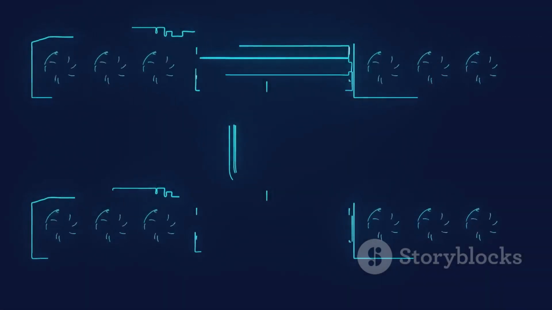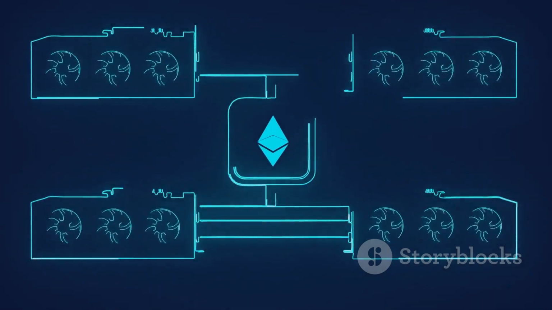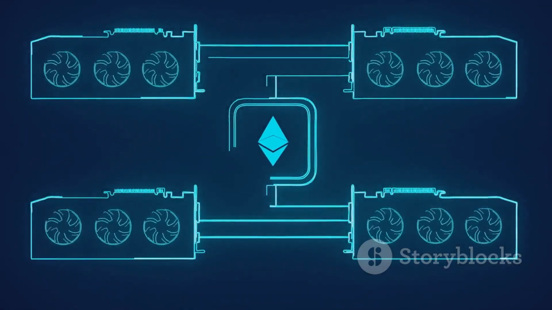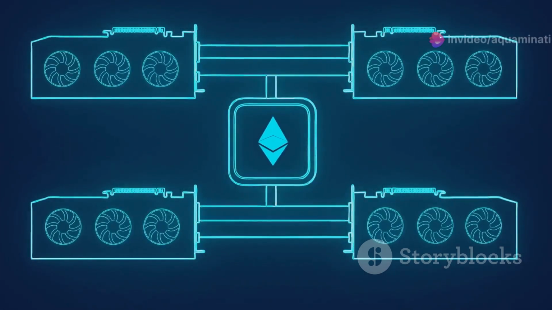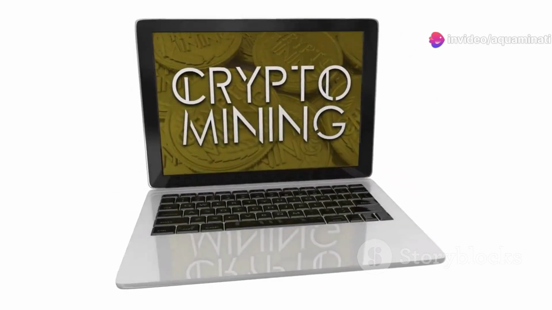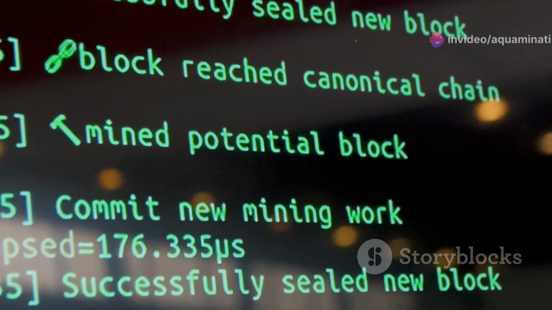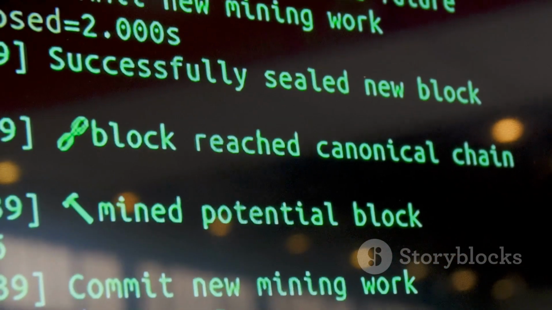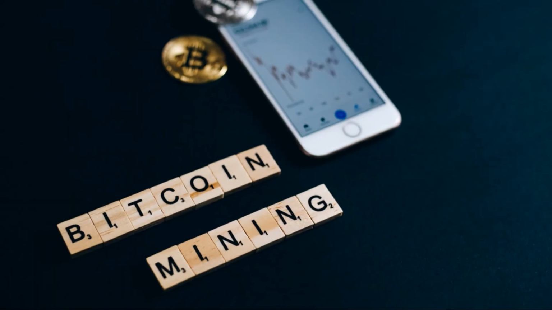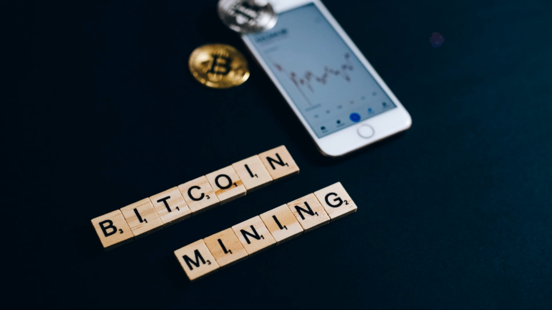Proof of work, or PoW, requires participants, called miners, to solve complex mathematical problems. These problems are cryptographic puzzles that require significant computational power to solve. These problems are difficult to solve but easy to verify. Once a miner finds a solution, it can be quickly checked by other nodes in the network, ensuring that the solution is valid.